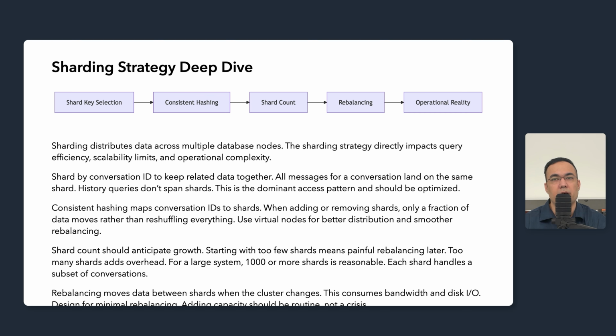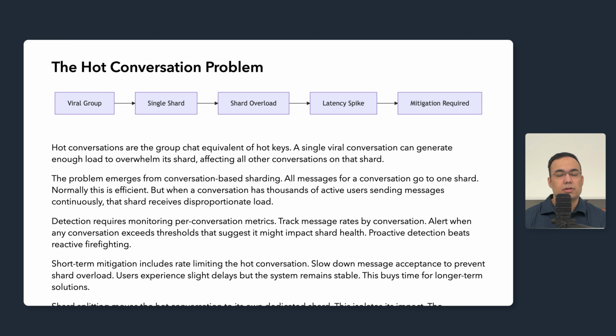Now let's examine what happens when a single conversation generates disproportionate load. Let's talk about the hot conversation problem, which is the chat equivalent of hot keys in other distributed systems. The problem emerges directly from conversation-based sharding. All messages for a conversation go to one shard.